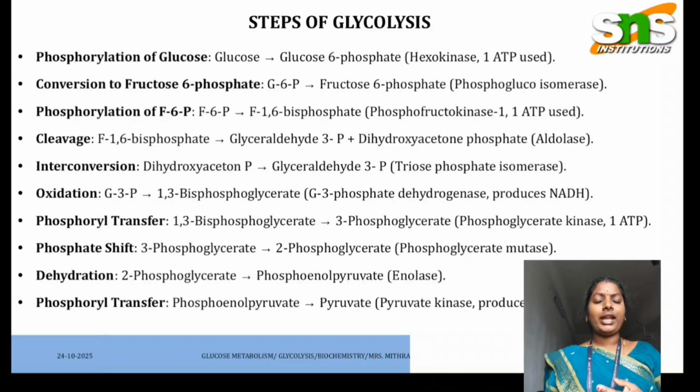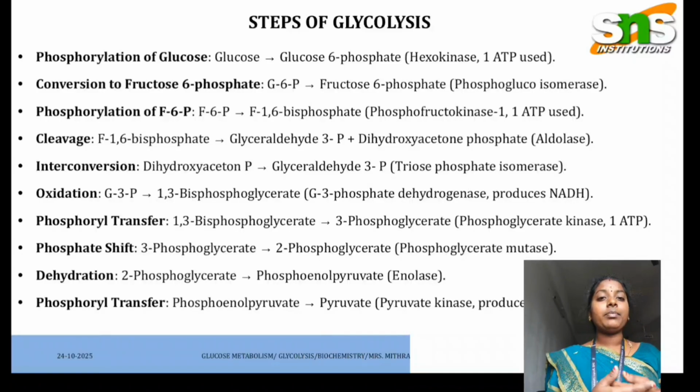Coming to the steps of glycolysis, there are mainly 10 main steps involved in glycolysis. First one is phosphorylation of glucose. Phosphorylation means the addition of a phosphate group. So first one, the substrate is glucose, and that glucose is converted into glucose 6-phosphate with the help of the hexokinase enzyme. And second one, glucose 6-phosphate is converted into fructose 6-phosphate with the help of the enzyme Phosphoglucose Isomerase. And this is the isomerization step to fructose 6-phosphate.